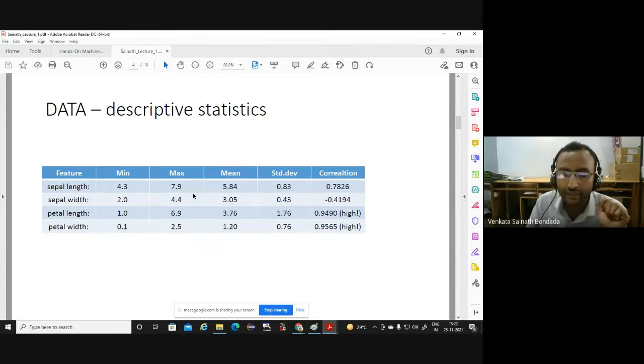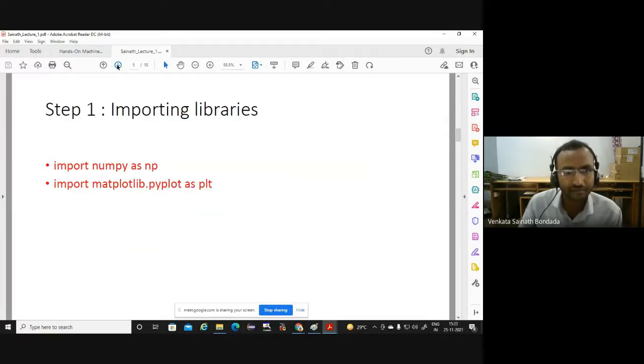So we're extracting a few things: maximum value, mean, standard deviation, and correlation between each value and the class, the category. This is the Pearson correlation coefficient. I will not go into what the Pearson correlation coefficient is. If you are aware of correlation coefficient, it is covariance divided by the standard deviation of x and the standard deviation of y. Anyhow, this is the general flow of how we do this.